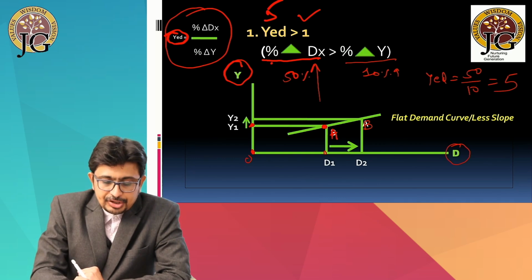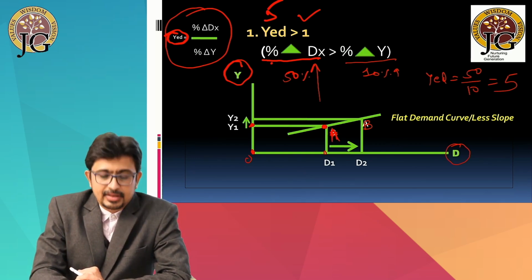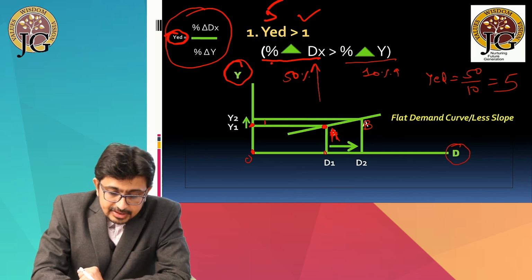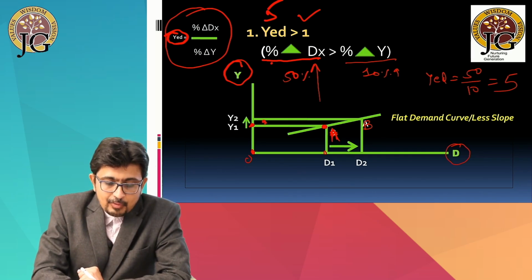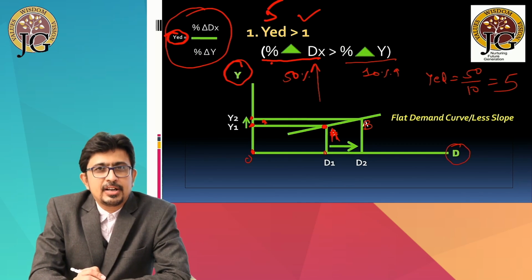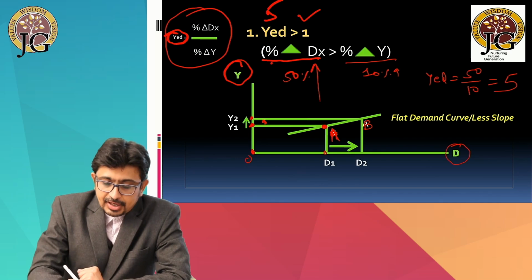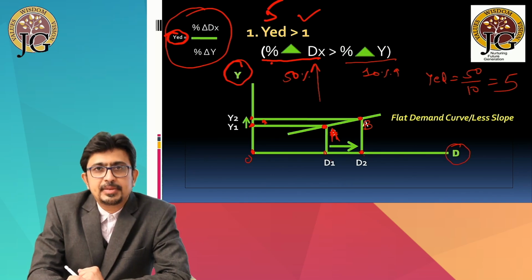So this is my original income demand combination. This is called A. Now there is a slight increase in the income from Y1 to Y2. It's a 10% slight increase in the income, and as a result there is a huge rise in the demand from D1 to D2, which gives us the new point, that is B.